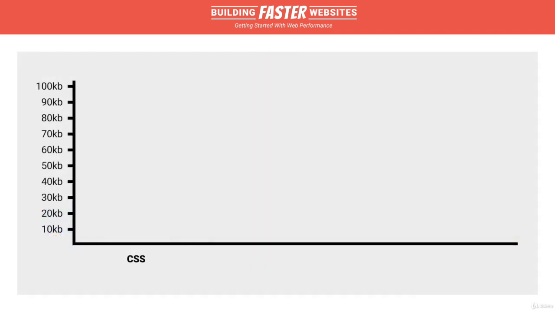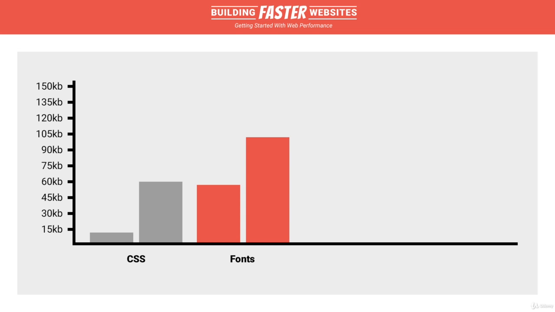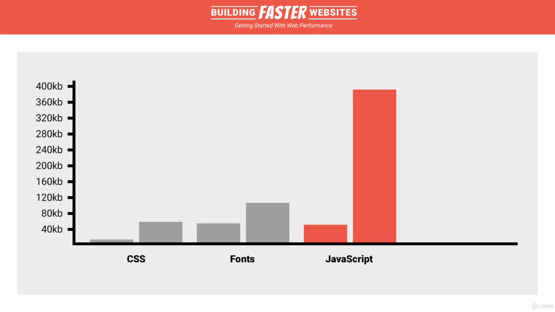With CSS, the median on mobile has risen from 12 kilobytes to 60 kilobytes, which is an increase of 400%. We're now using more web fonts in designs, going from a median of 57 kilobytes in 2011 to 102 kilobytes in 2020, an increase on mobile of 79%. The median size of JavaScript bundles has also grown considerably, which, given how far that language has developed this past decade, comes as no surprise. In 2011, mobile sites served a JavaScript bundle size of around 52 kilobytes. Today that figure has risen to 391 kilobytes, a huge increase of 651%.